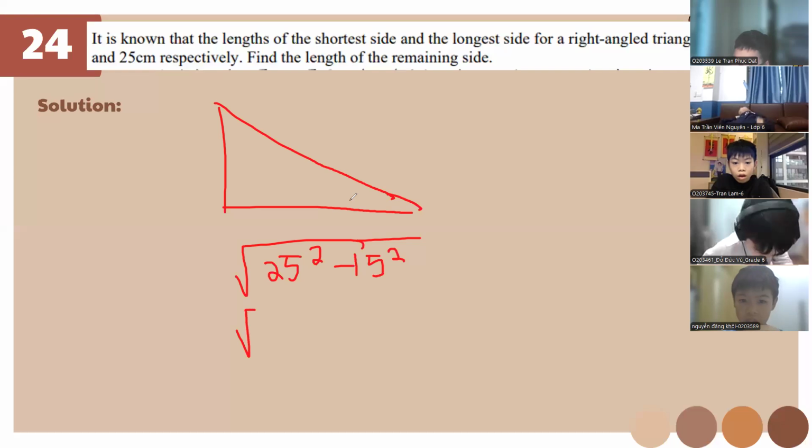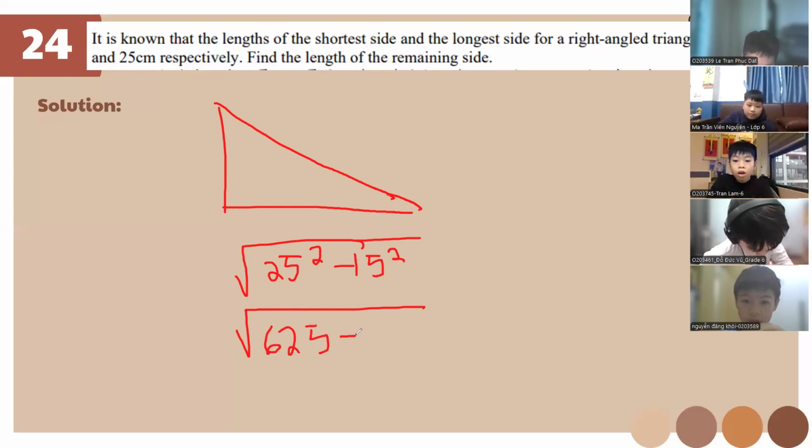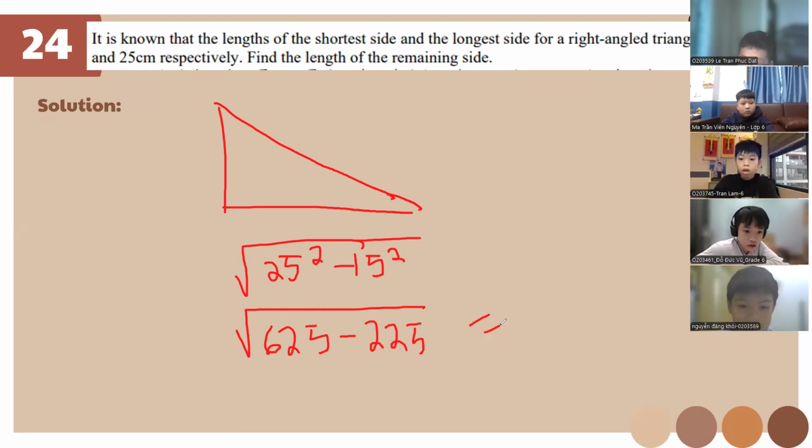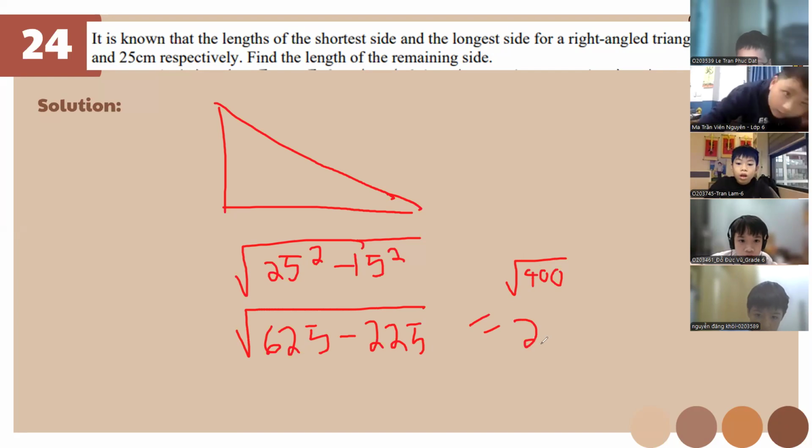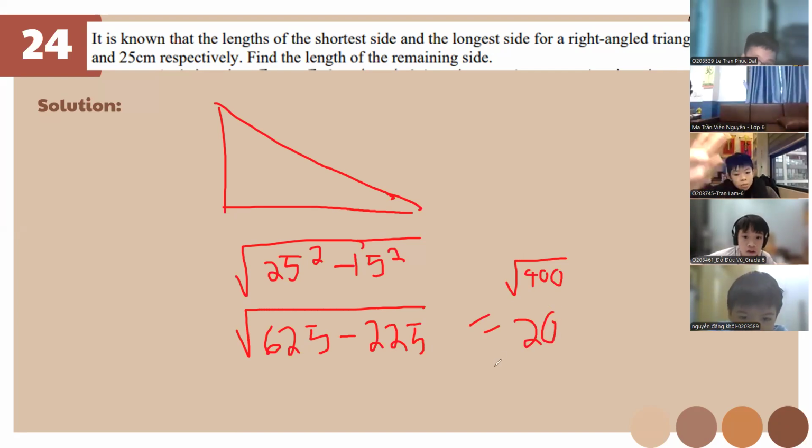What is 25 squared, class? 25 times 25 is 625 minus 225. 15 squared is 225. Okay. Which is 400, and the square root of 400 is 20. So the right side is 20. The answer is square root of 400, which is 20. Nice. Okay, very good. So questions.